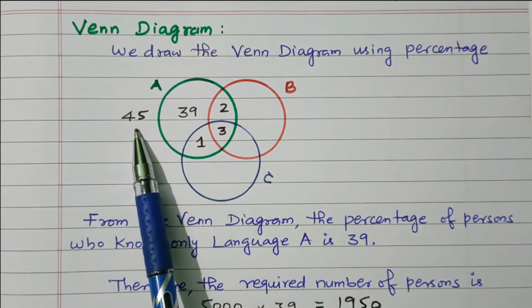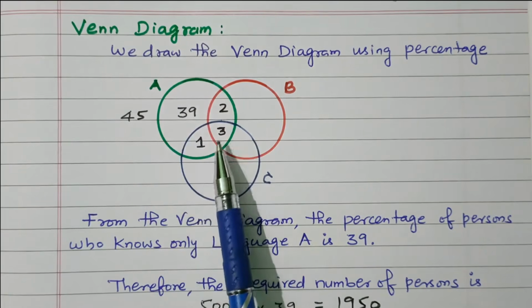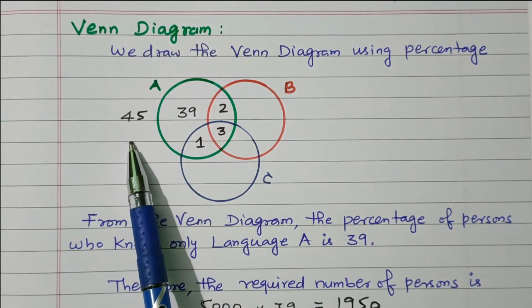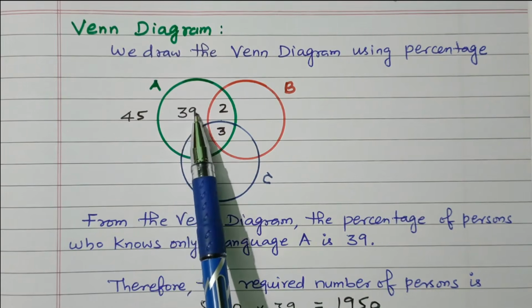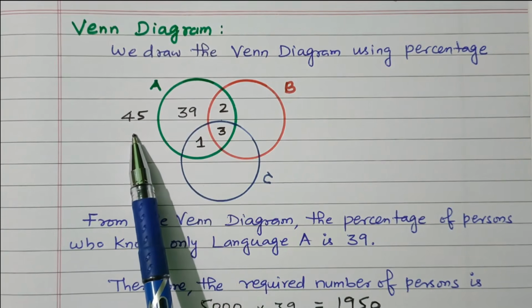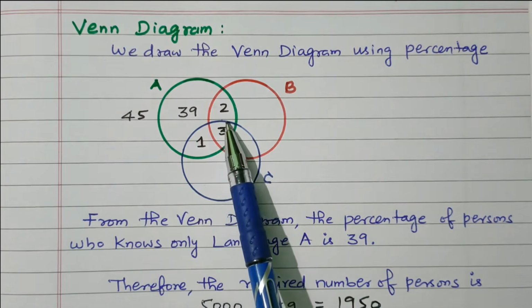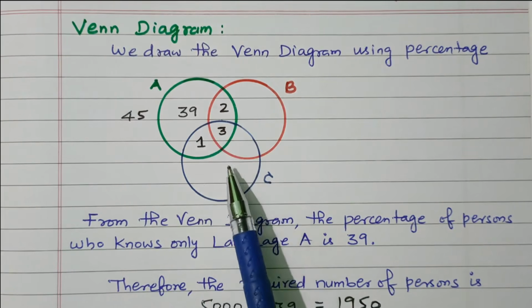45% of the population knows language A. The language A is known by 45%, but they may know B and C also, right? So we don't know how many of them know the language A alone. This person knows language A, maybe they know the language B and C also, so it is written outside. So this area is nothing but the persons who know languages A, B and C.